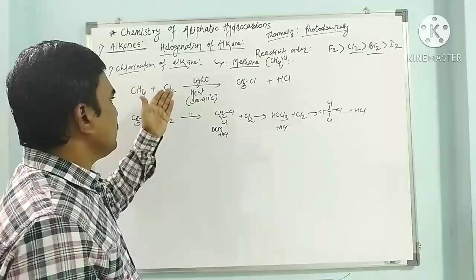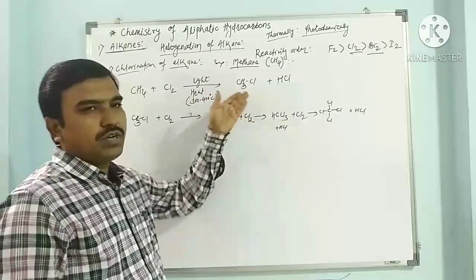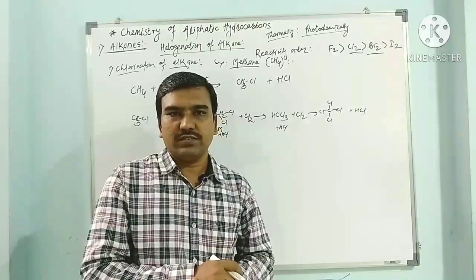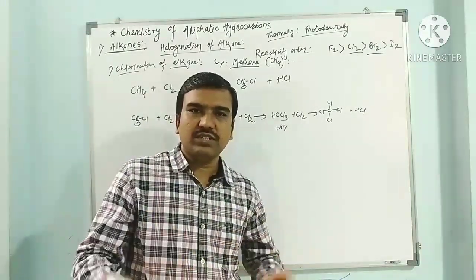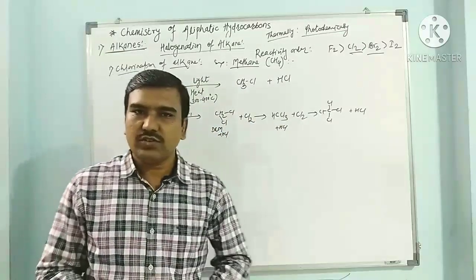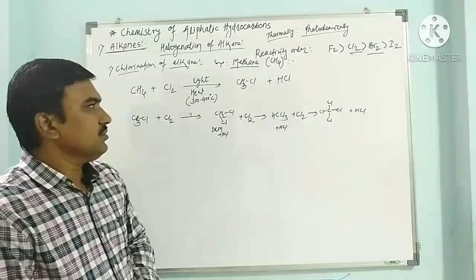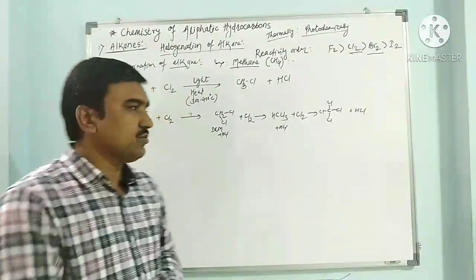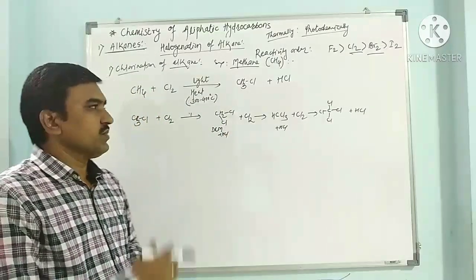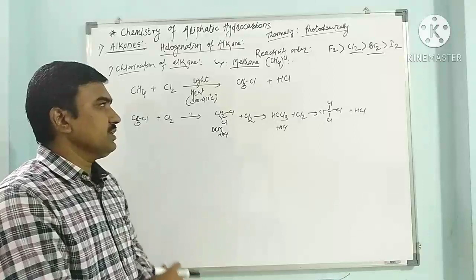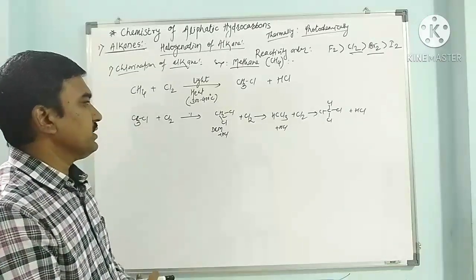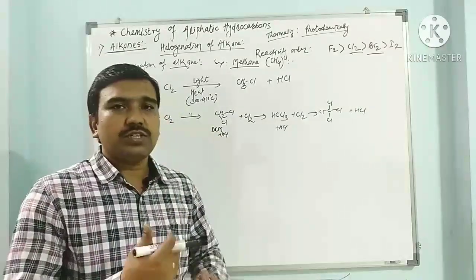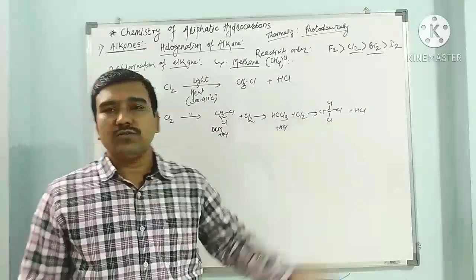If you see the chlorination of methane, we can have methyl chloride, methylene dichloride, chloroform and carbon tetrachloride. So a mixture of halides is obtained. These mixtures are separated using fractional distillation. Again, it is a very tedious job to separate all the alkyl halides. So this is basically the drawback of this chlorination or halogenation reaction, where mixtures are obtained. We have to separate them into different alkyl halides through fractional distillation. To avoid this, we have to terminate this reaction before further halogenations.